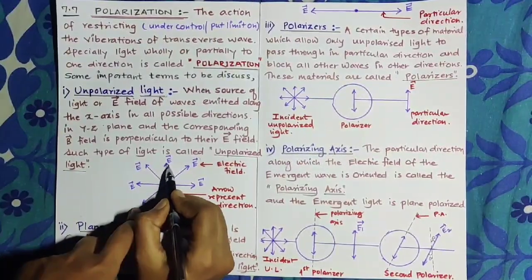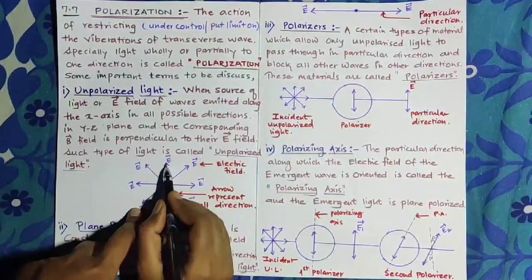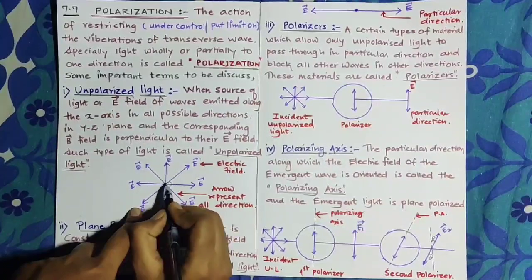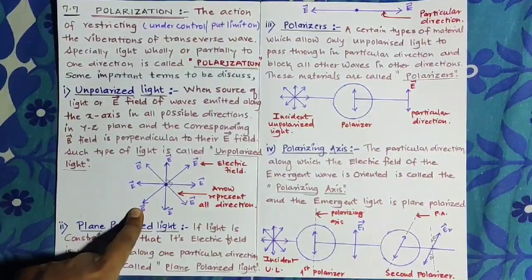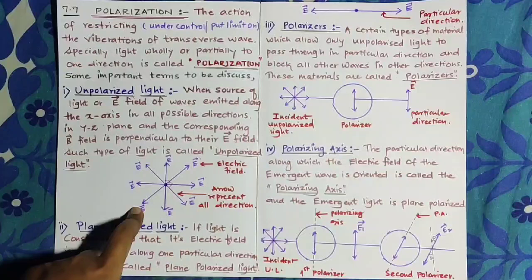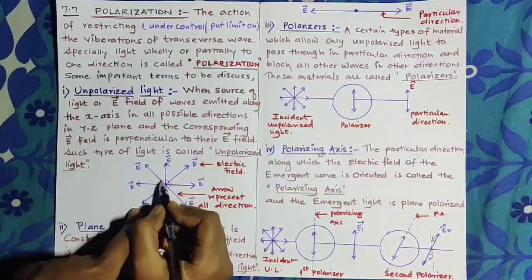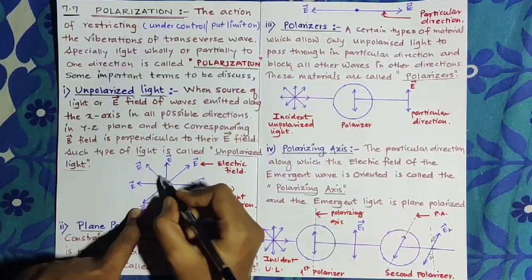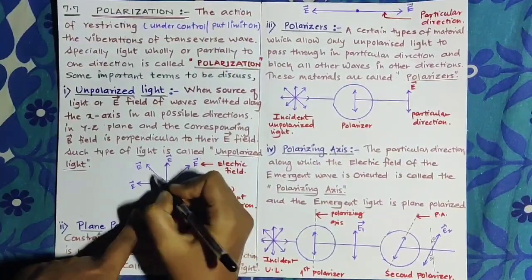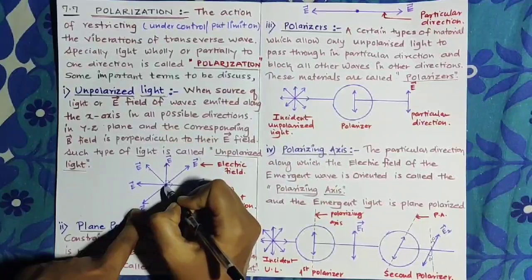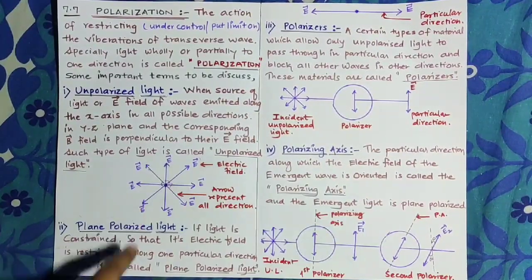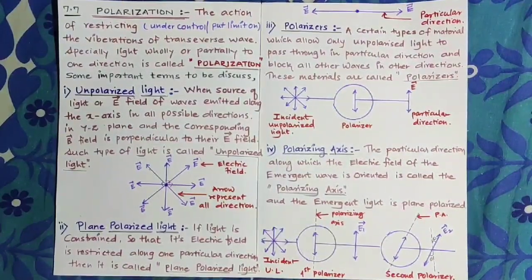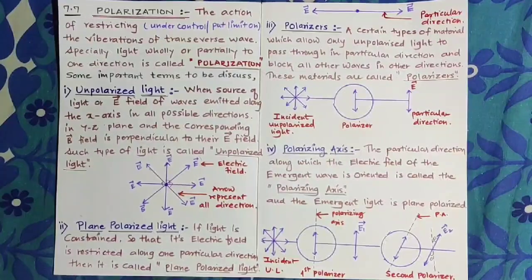Likewise for this other arrow: the perpendicular at 90 degrees represents the direction of the magnetic field. That is why it is called an electromagnetic wave.